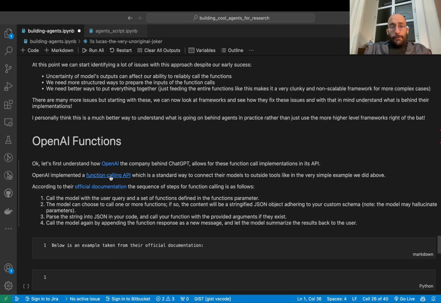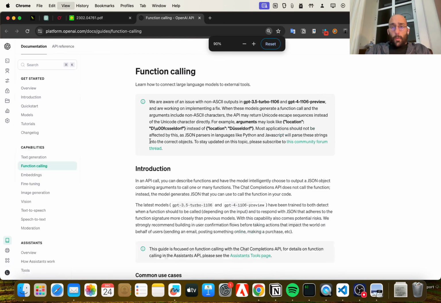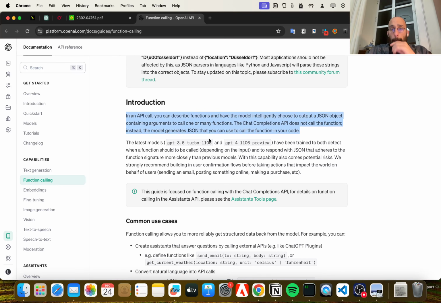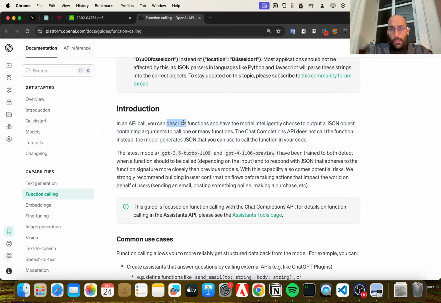And if we go to the function calling API to learn how this thing works under the hood, let's say, we learn quite quickly that you can describe functions and have the model intelligently choose to output a JSON object.